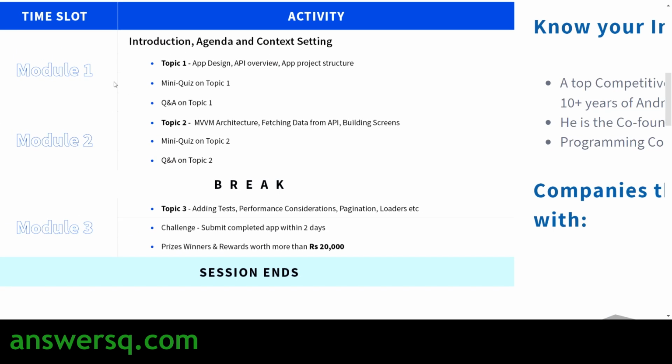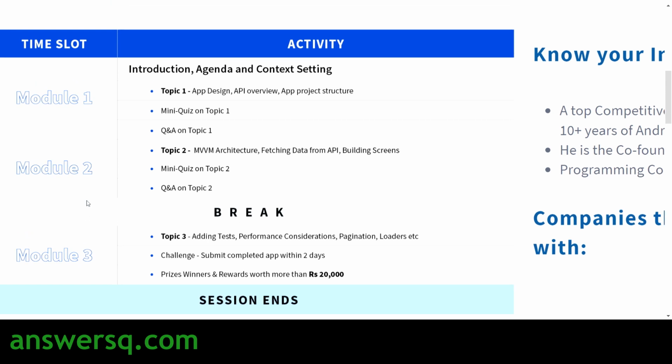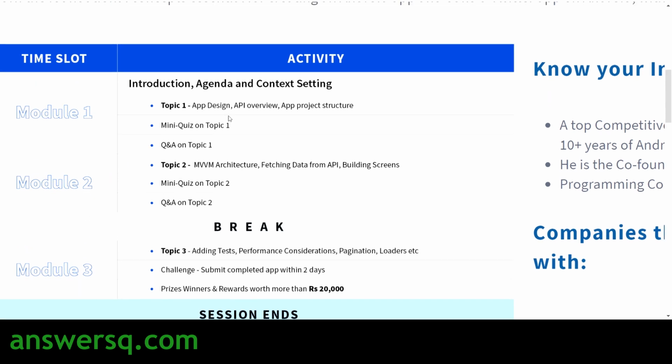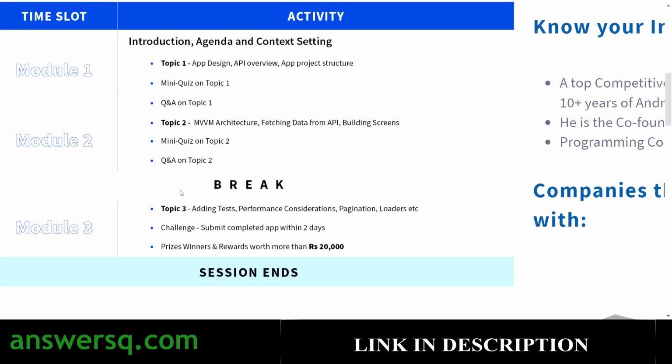So you have 3 modules in this free online course, and topic 1 will be app design, API overview, app project structure. So once you go into the course, you'll be learning about these things, and then you will have a mini quiz, and then you have a Q&A session. So if you have any doubt, you can just clear that, and then you'll be moving on to module 2, in which you will be learning about MVVM architecture, fetching data from API, and other lessons. And after the break, you will have the module 3, in which you will be learning about adding tests, performance considerations, pagination, loaders, other things. And there will be a challenge as well.